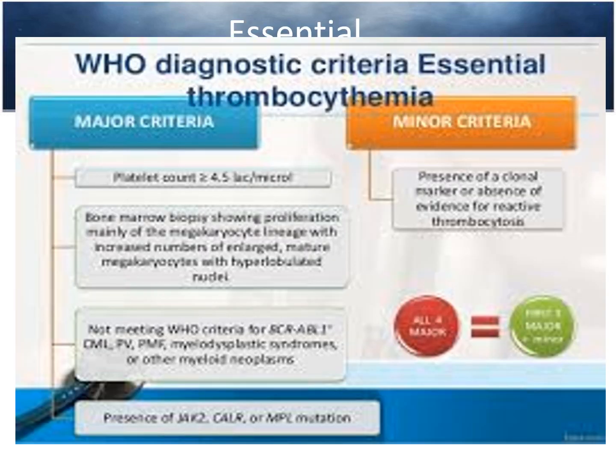So dear students, this is the WHO criteria for the diagnosis of essential thrombocythemia. In the major criteria, the platelet count is more than 4.5 lakh, and bone marrow biopsy shows increased megakaryocyte lineage. In the minor criteria are clonal markers and absence of evidence of reactive thrombocytosis. So the presence of the JAK2 mutation with the major criteria and a patient having the minor criteria, we can make the diagnosis of essential thrombocythemia.